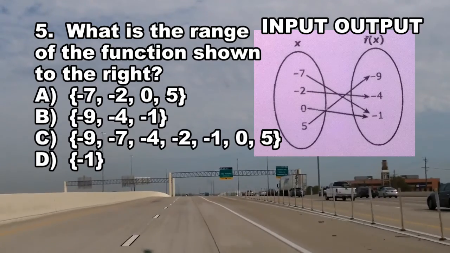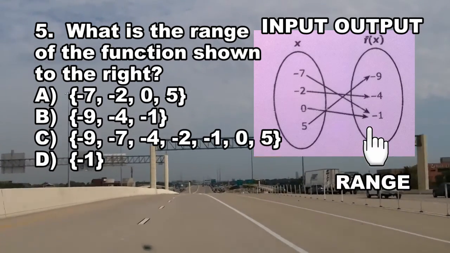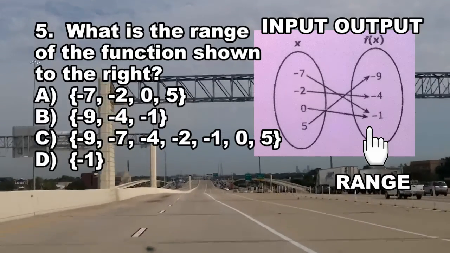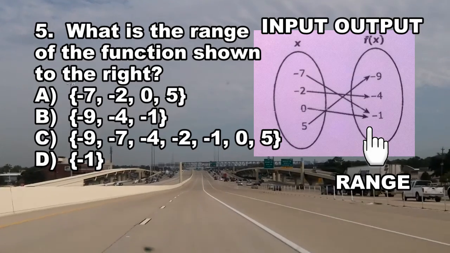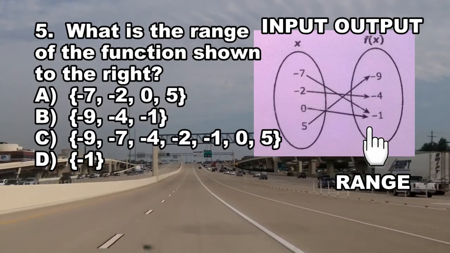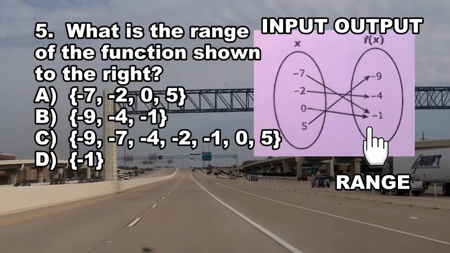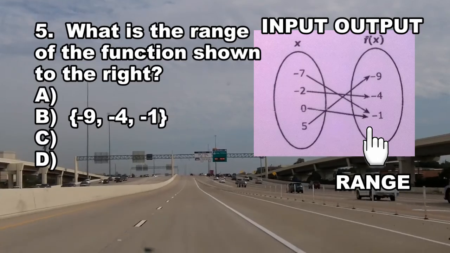Since the output quantity matches up to the f of x quantity, our range would be in the right circle of our function mapping. That means the range would equal to -9, -4, and -1, which is choice B. Choice B, -9, -4, -1, is the range of the function shown to the right.